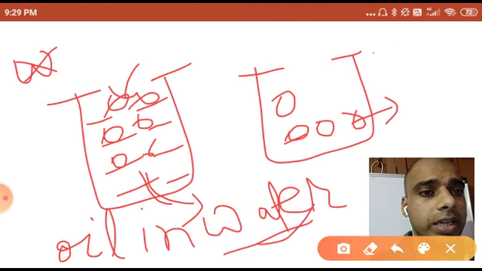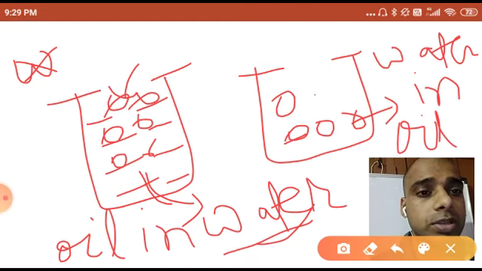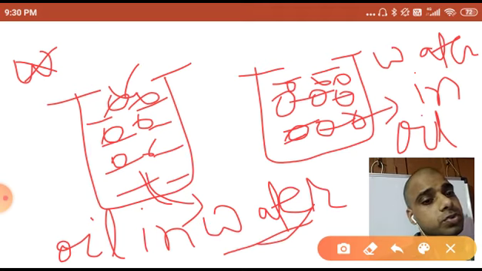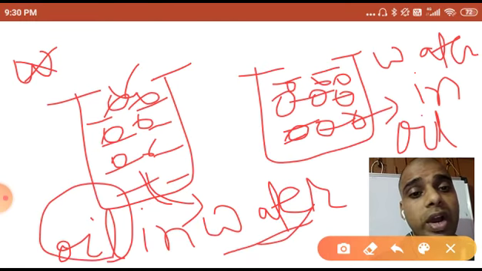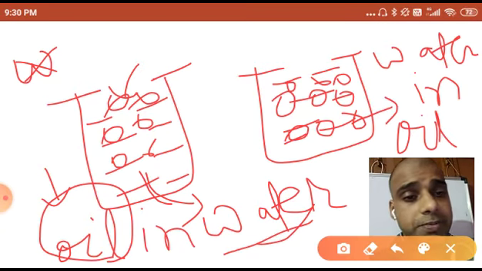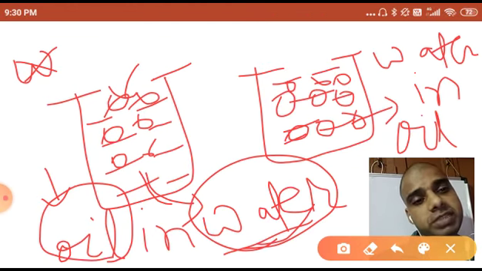But the second one is water in oil. That means oil is available in more quantity, but water is available in less quantity. So you have to tell me which one is the dispersed phase and which one is the dispersion medium. In the case of oil in water, oil is the dispersed phase, but water is the dispersion medium.